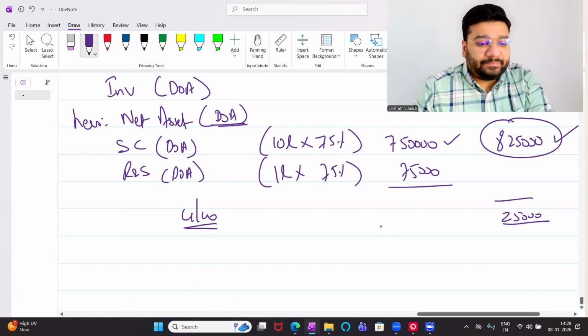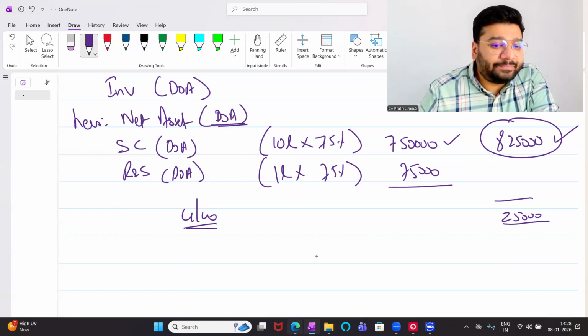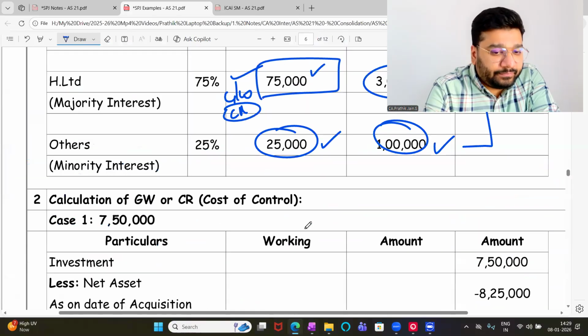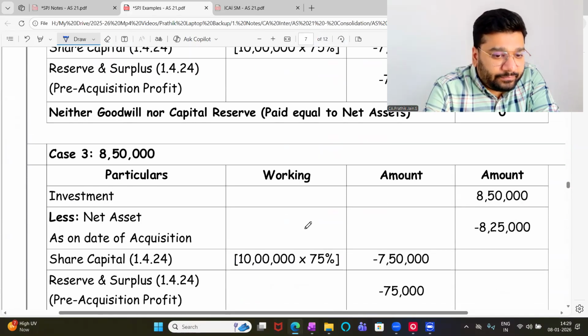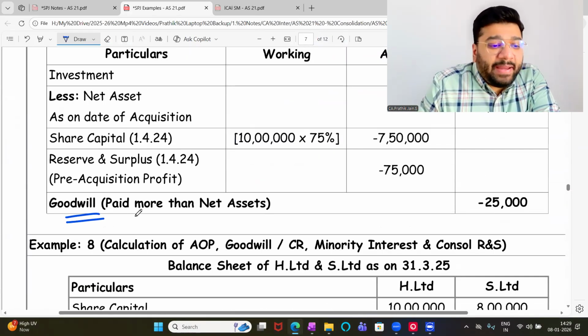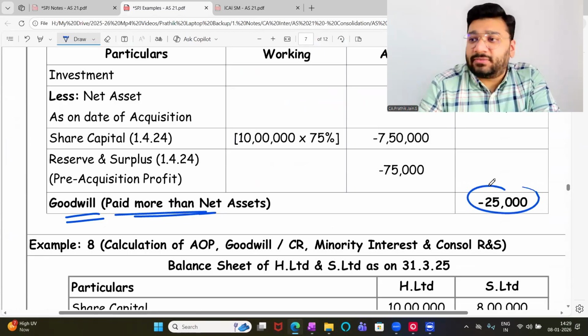Any difficulty? Online people, any difficulty? No, sir. Goodwill is paid more than net asset, 25,000 rupees.